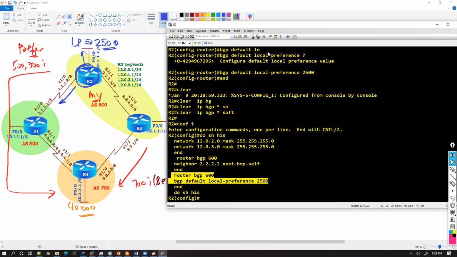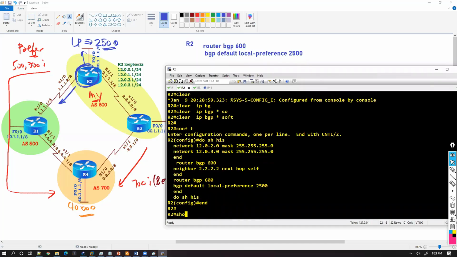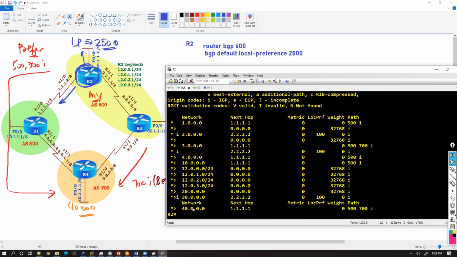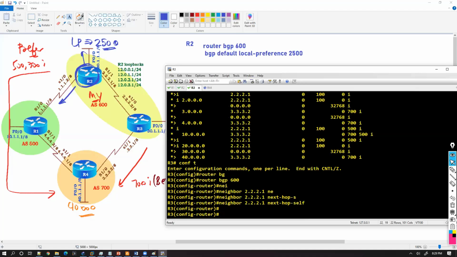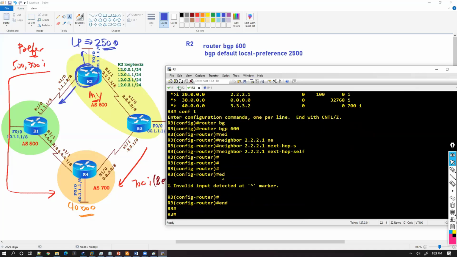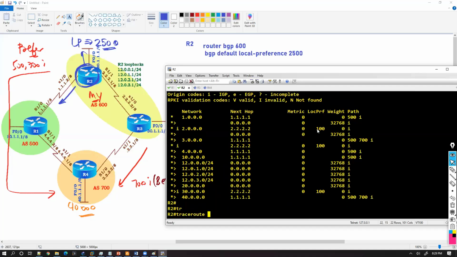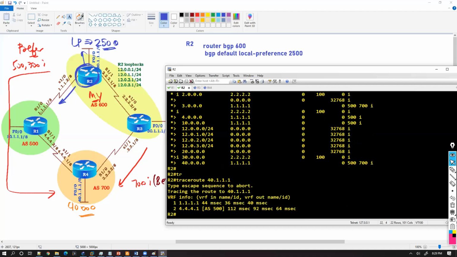So once you clear this, now if you go and verify on the router 2, if I say show IP BGP, you can see to reach 40 network, it's going via this route, via 1.1.1.1, because this is the preferred one to go to reach outside. This is a preferred exit router. And again, if you remember, you don't see the local preference value here because generally it will not be displayed for eBGP neighbors. But if you go to router 1, router 3, I can see router 2 changes the route. If I say trace to 4.1.1.1, it goes via this route.